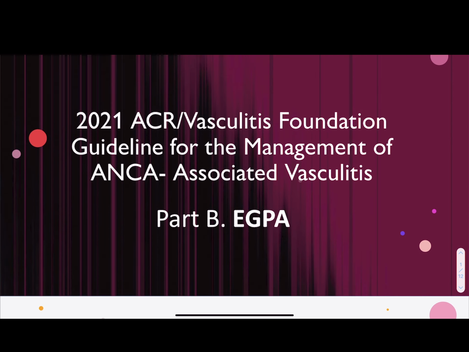Welcome back, guys. This is part B of 2021 ACR's Guideline for the Management of ANCA-associated vasculitis, which will cover recommendations regarding EGPA. A bit of festive background, I know, I'm using here because all these circles remind me of eosinophils, and hopefully it'll help you remember the topic of our talk.